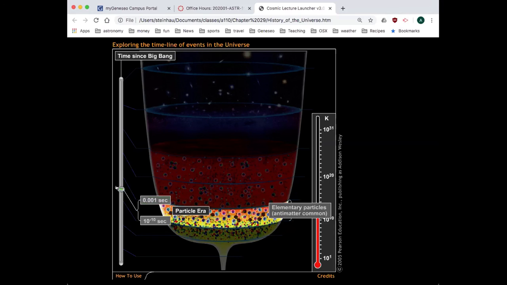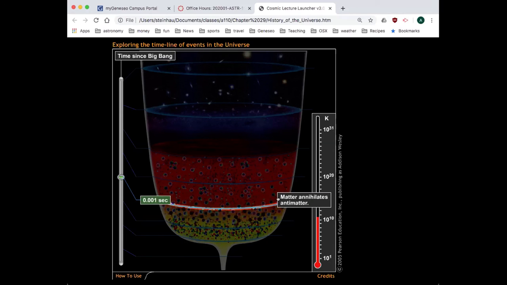Remember, antimatter, for every quark, there's an antiquark. For every proton, for every electron, there's a positron. In the early universe, we expect almost equal numbers of these things, and they're just sort of annihilating one another and moving back and forth. And there's so much energy that it's not a problem. Interestingly, and this is one of the mysteries of the universe, really: why is there matter in the universe now and not antimatter? Well, in this era, there's almost equal numbers of them.